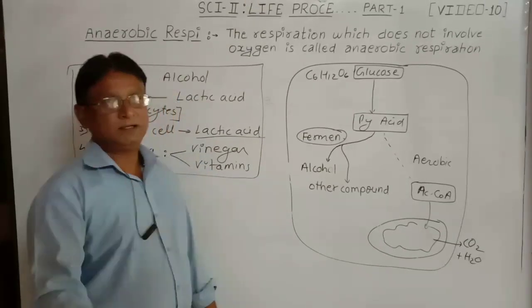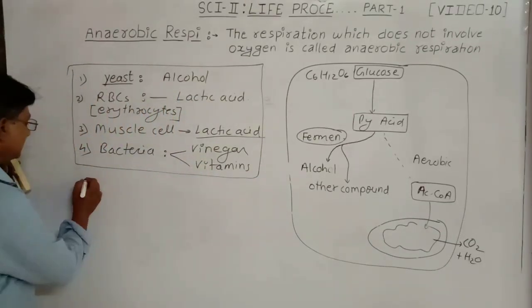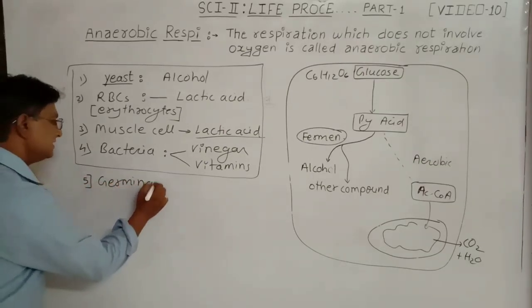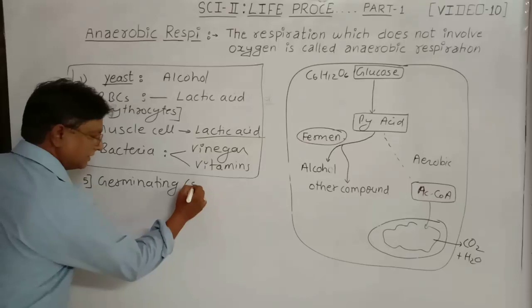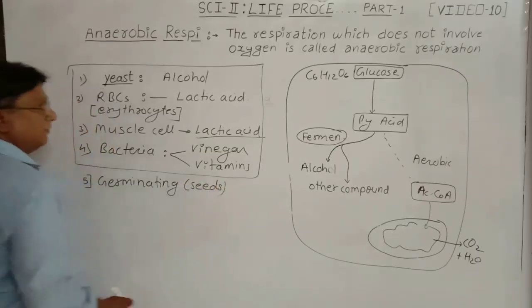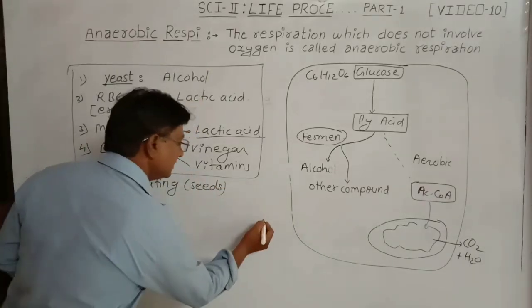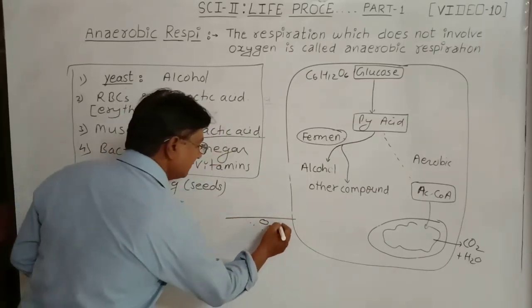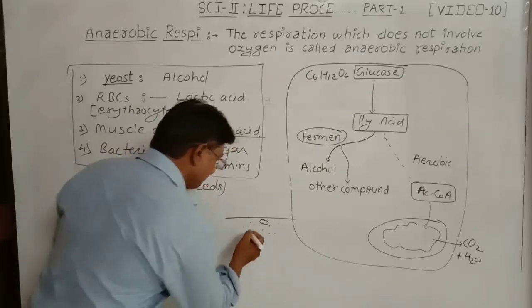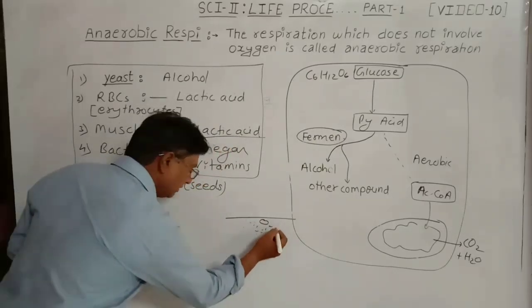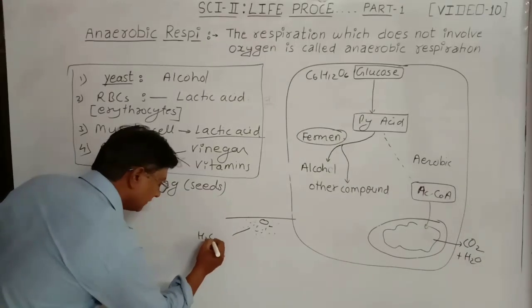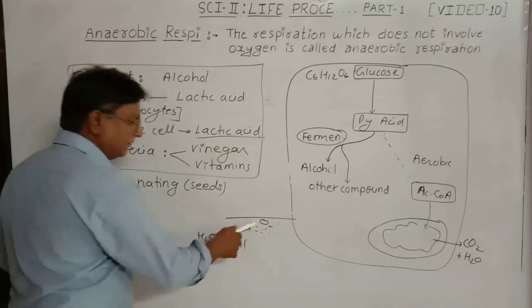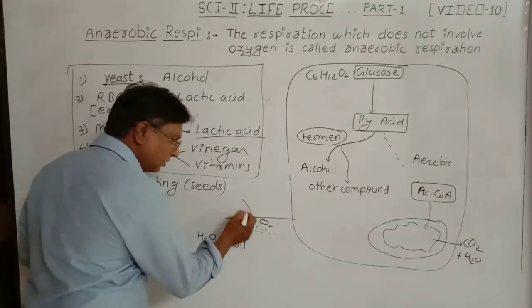One more example is germinating seeds. What happens when, suppose, a seed is here and soil is present, and this is submerged by water? When water is present, oxygen is not available.